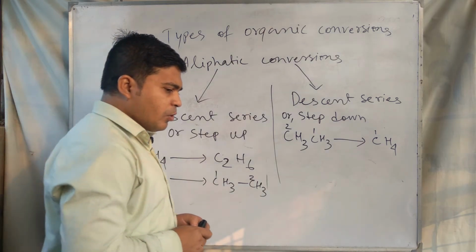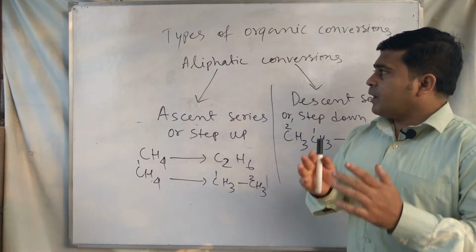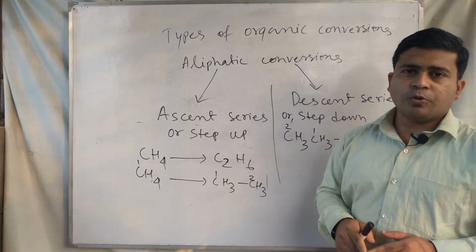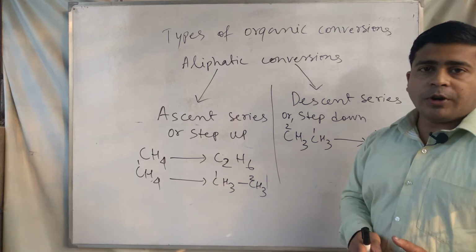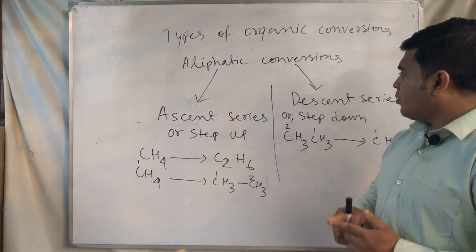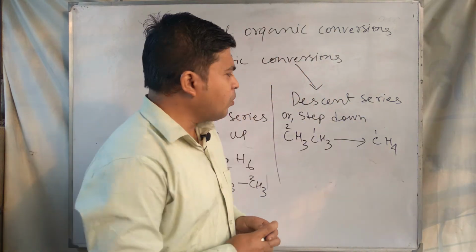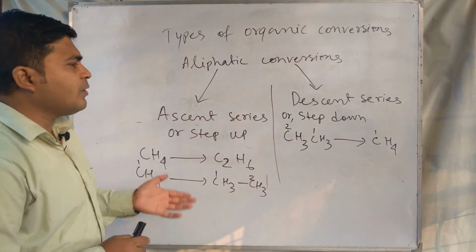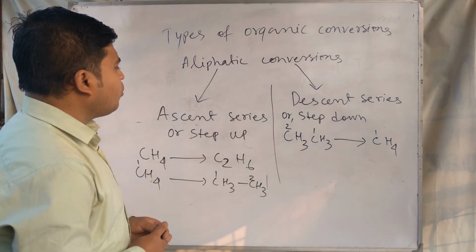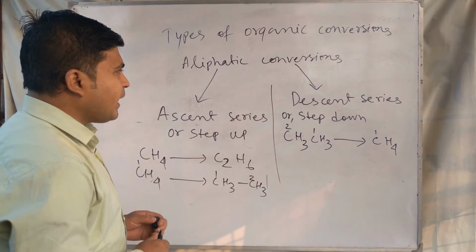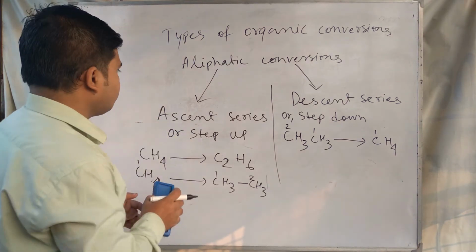So you have to memorize that aliphatic conversions are divided into two types: ascent series, or step up conversions, and step down conversions, or descent series. In ascent series the number of carbon increases and in descent series the number of carbon decreases. Now we have to take examples of some reactions where ascent series and descent series occur.